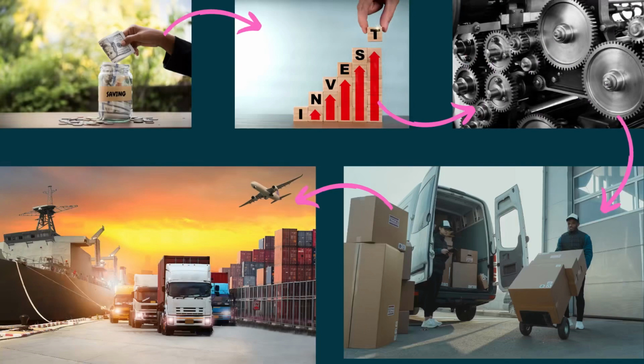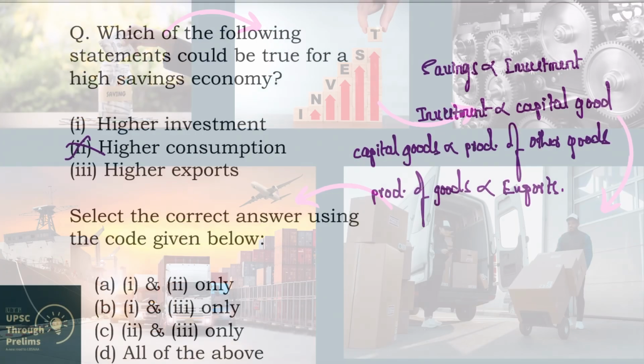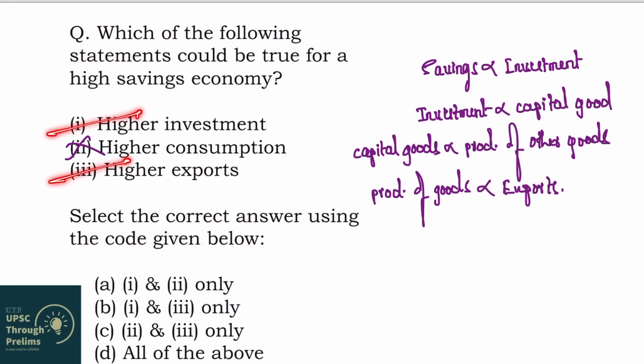So, whenever production of goods and services increases, exports will increase. So, you see, savings leads to an increase in exports. How? Savings increases investment. Investment increases capital goods. Capital goods increases production of other goods. And because of excessive production of goods, exports will increase. Right? So, statements 1 and 3 are correct. Hence, the correct option is B, that is 1 and 3 only.